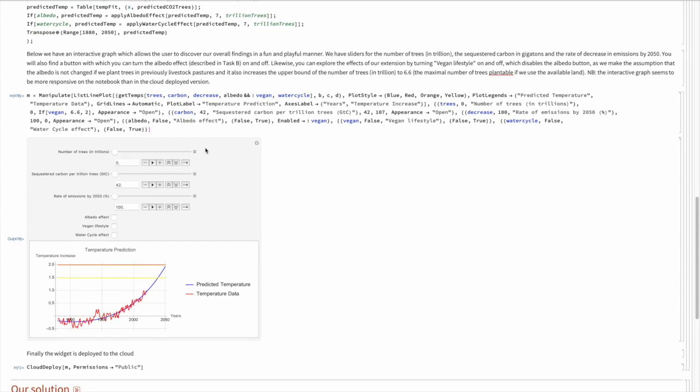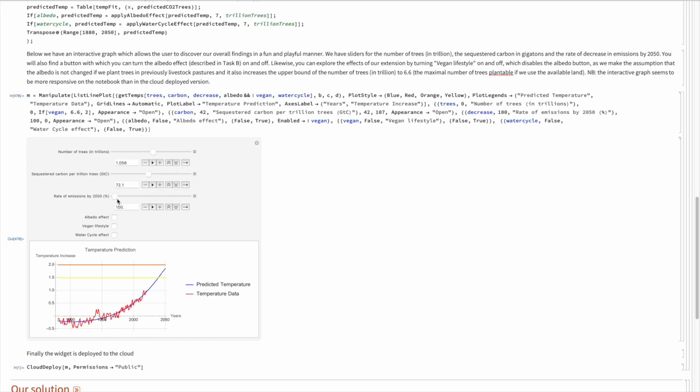As you can see, this manipulate is built around three sliders for the amount of trees, the amount of sequestered carbon, and the rate of emissions by 2050. Three different effects can be selected: the albedo, the vegan lifestyle, as well as the water cycle effect. For instance, if you want to try with roughly 1 trillion trees, we can then see the effect on temperatures depending on how much carbon this trillion tree would store. We can see it decreasing steadily.